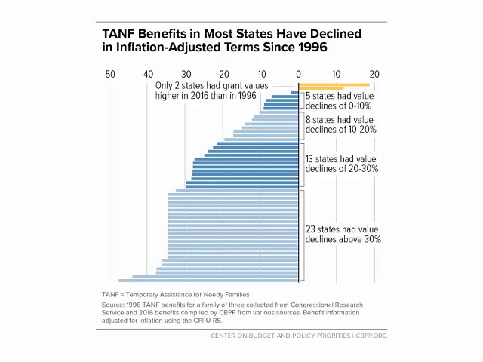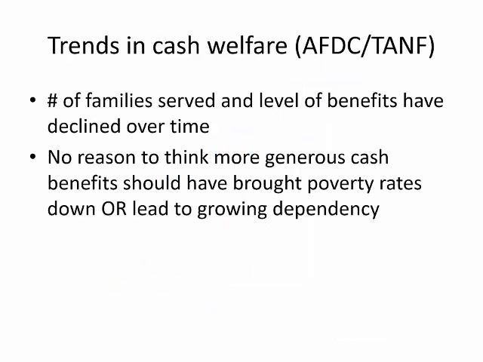So, the story of how welfare programs have evolved in the U.S. does not follow a long-term pattern of expanding War on Poverty programs. Rather, the amount of cash welfare delivered to U.S. families has actually fallen for large parts of the past several decades, both in terms of the number of families receiving benefits and the level of benefits provided. If we consider the direct effect of the welfare system of putting resources into the hands of families and ignoring negative work incentive effects, these trends suggest that it would not be surprising for poverty rates to have increased as welfare has fallen substantially.